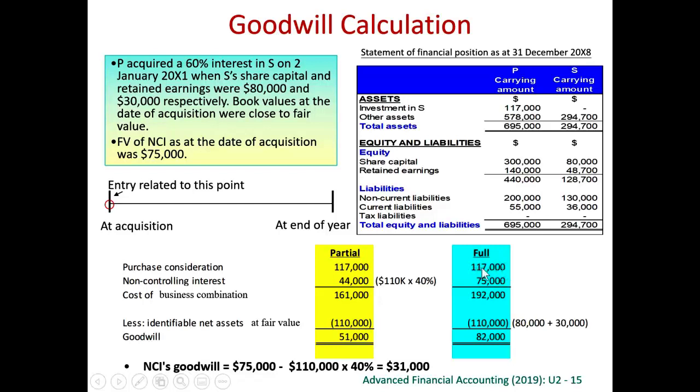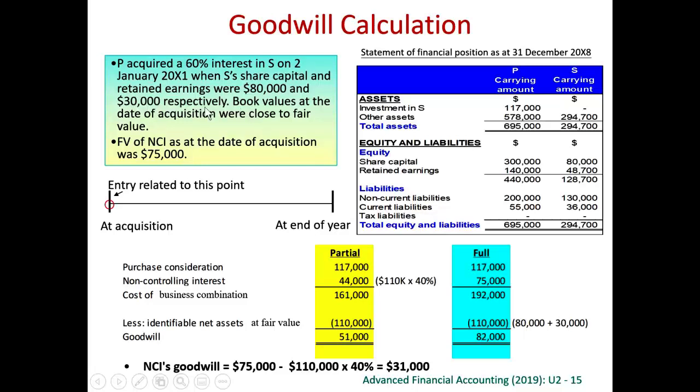So I pay for 60%, non-controlling interest contributed for 40%, altogether 100%. This is what we pay. What we pay minus what we get, as we have said before, at the day of acquisition, share capital 80,000, retained earnings 30,000.